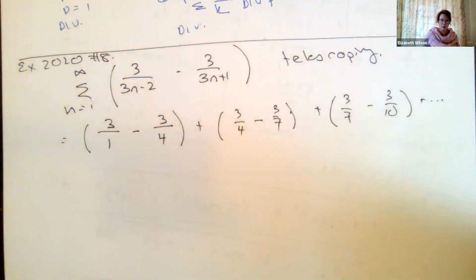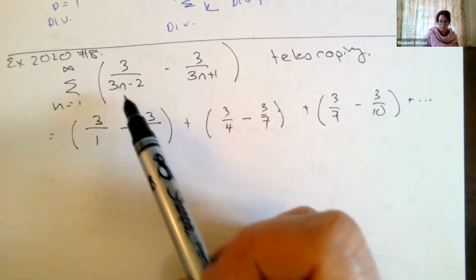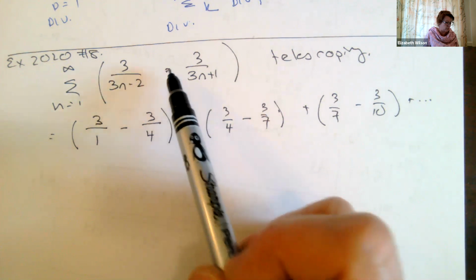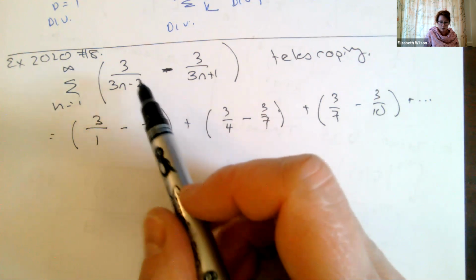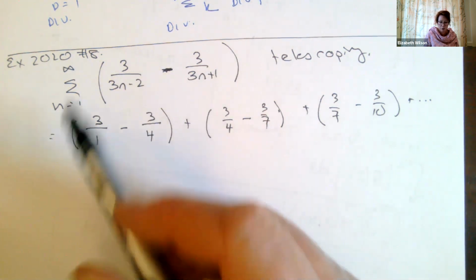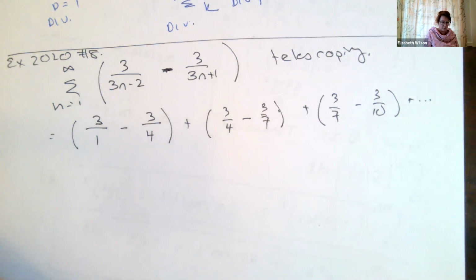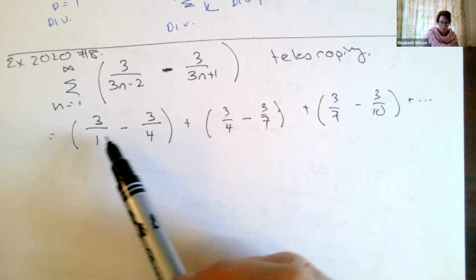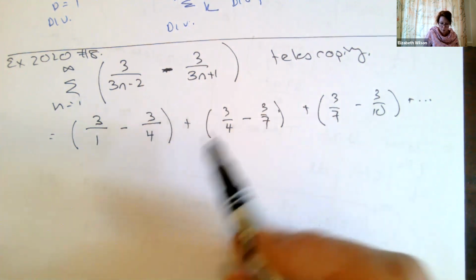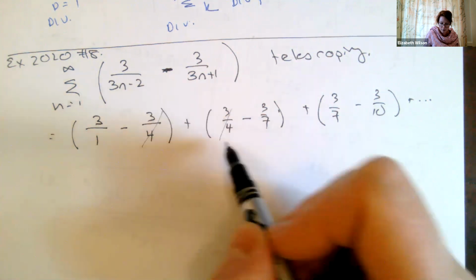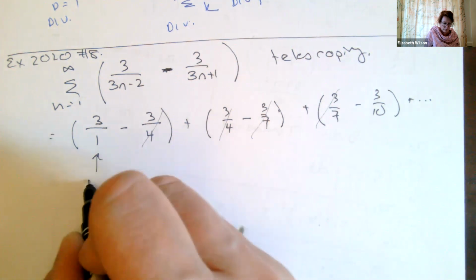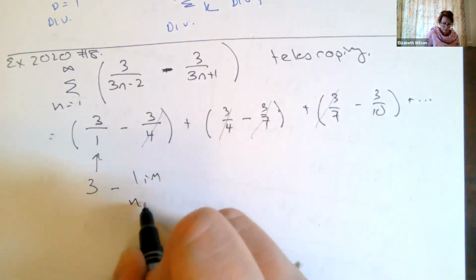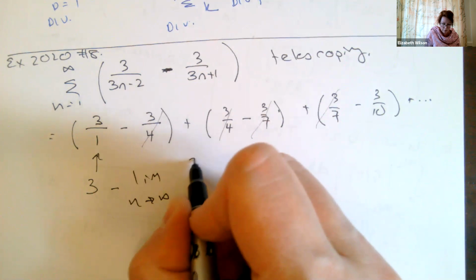You wouldn't know it to begin with. You'd think, oh, it looks like I can just separate this out, but a big clue is that it's presented as something minus something else. So before you jump in and distribute, or use the nth term test, or a comparison test with the p-series, do out the first handful of terms, because what you're seeing is this cancels, and I bet the next term is going to cancel too. So I'm left with my first term, 3, minus the limit of my next term, 3 over 3n plus 1.